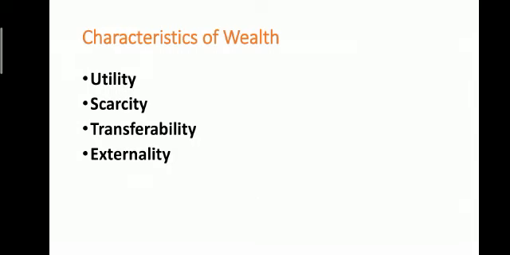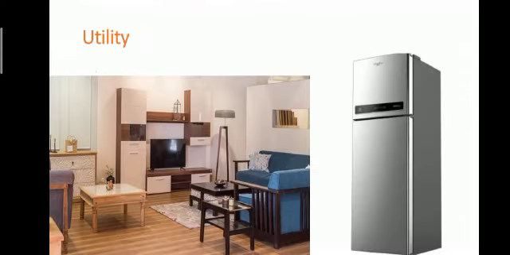Let's start with the first characteristic of wealth, that is utility. A commodity must have the capacity to satisfy human wants for it to be considered as wealth. For example, furniture, refrigerator, etc. can be considered as wealth. On the other hand, we exchange old newspapers for money, but they have no utility for us.